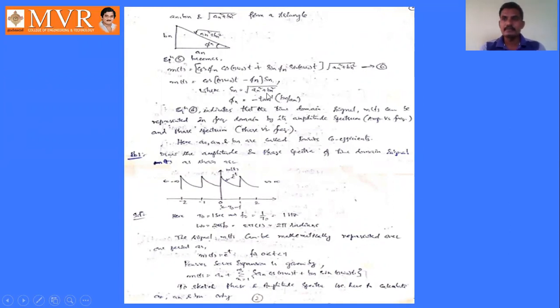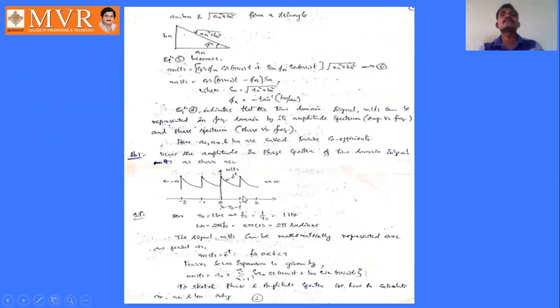Phase spectrum and magnitude spectrum. Magnitude spectrum means it is the plot between amplitude versus frequency, whereas phase spectrum is the plot between phase angle versus frequency. Already we have done a problem in yesterday's class also. So this is the given problem.